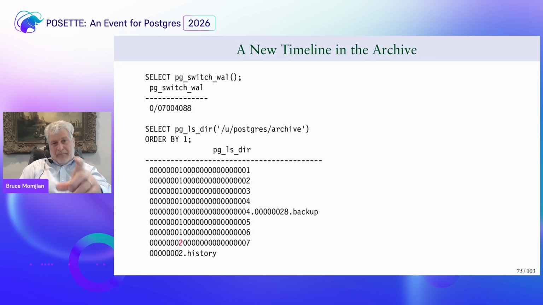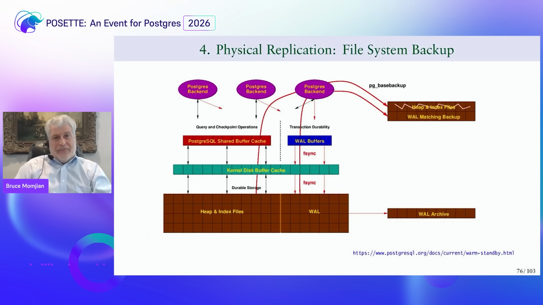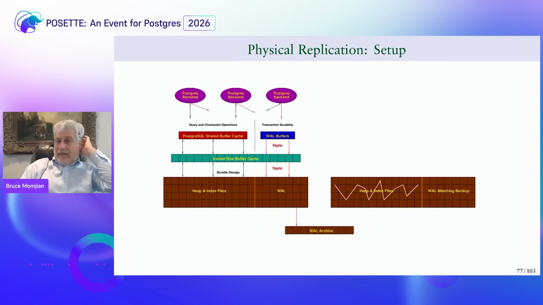And you can see now we have mixed ones and twos in the archive. Okay, let's talk about physical replication. Physical replication is a little different than point in time recovery, but not a whole lot. You do a base backup just like before, top right. But then instead of restoring it in the same location, we restore it on a different server.